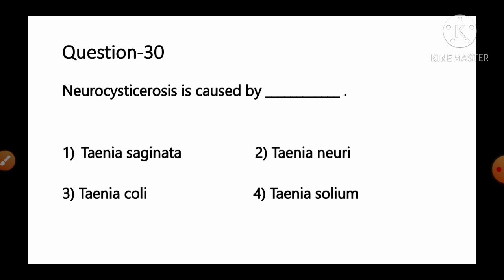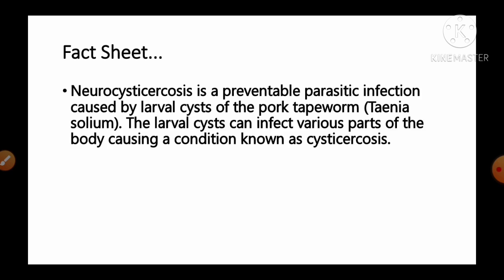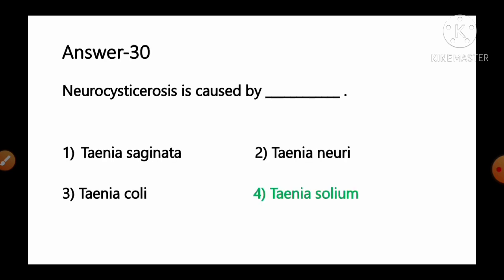Neurocysticercosis is caused by option number 1 Taenia saginata, number 2 Taenia nuri, number 3 Taenia coli, number 4 Taenia solium. And the fact given regarding this question: neurocysticercosis is a preventable parasitic infection caused by the larval cyst of the pork tapeworm Taenia solium. The larval cyst can infect various parts of the body, causing the condition known as cysticercosis. So in short, it is caused by Taenia solium. So option number 4 is the correct answer for this question.